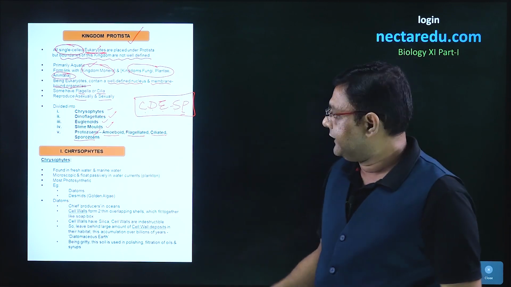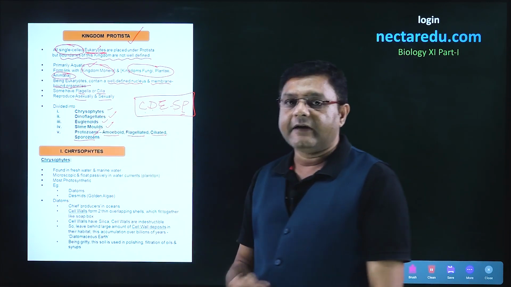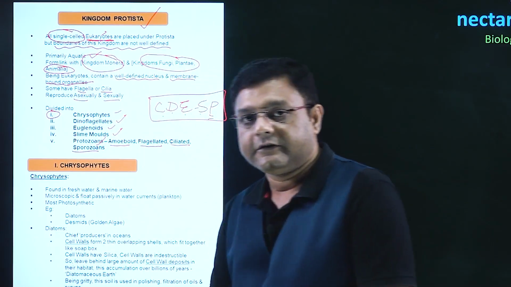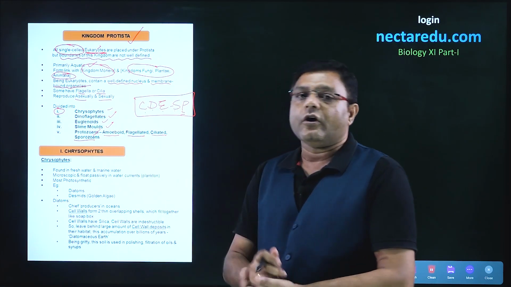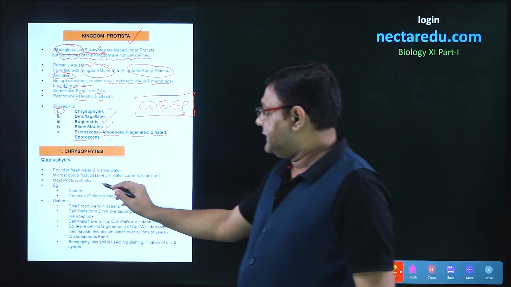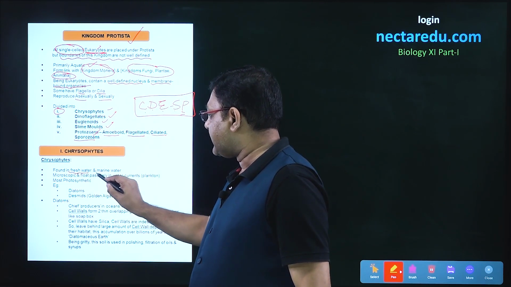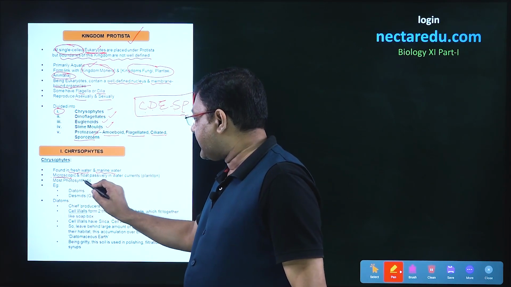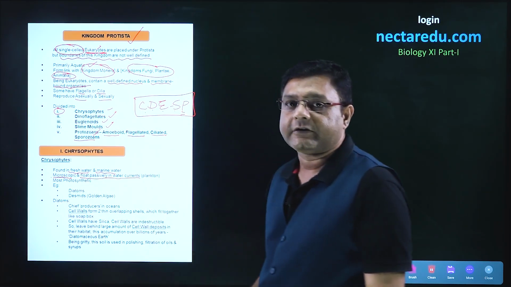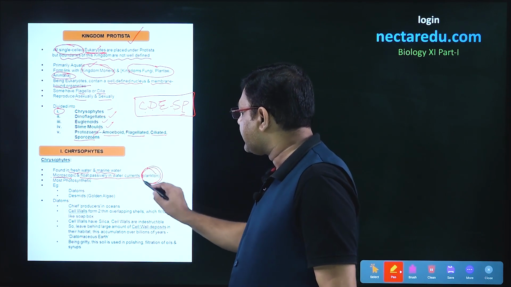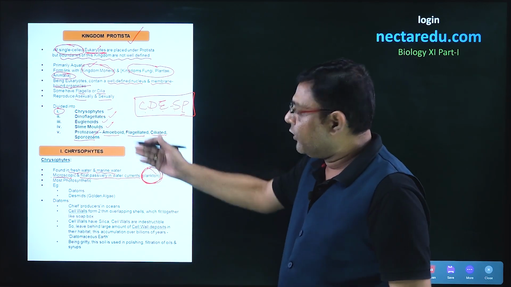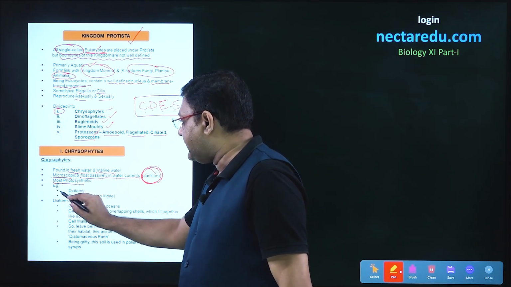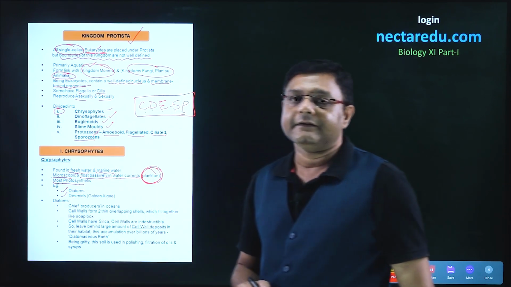Now, we will look in detail at all these groups, and the first group of kingdom Protista is the chrysophytes. If we talk of the habitat of chrysophytes, these are present in fresh water as well as marine water. These organisms are microscopic and float passively in water currents, and that is why we call them planktons. Most of the chrysophytes are photosynthetic, and the most prominent examples are diatoms and desmids.